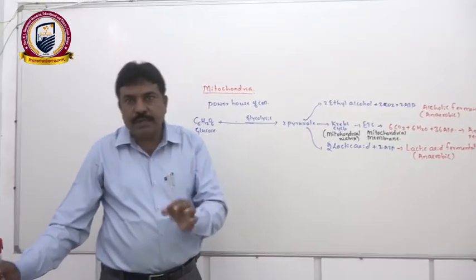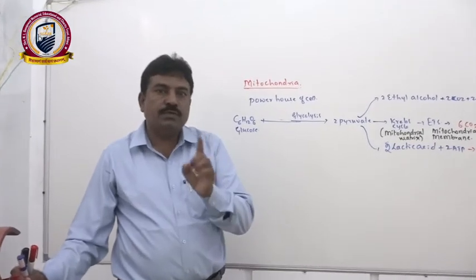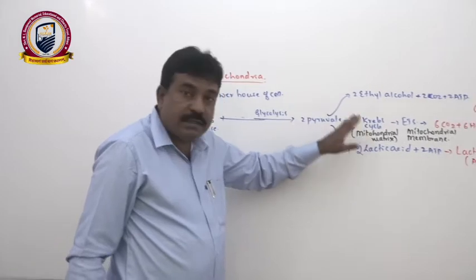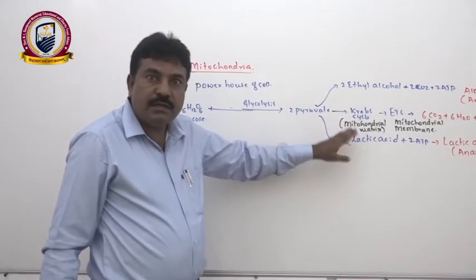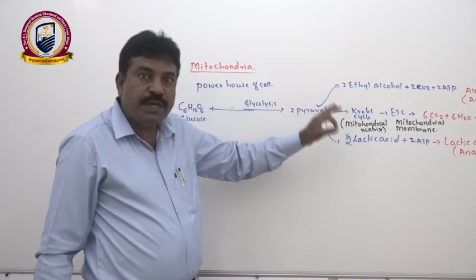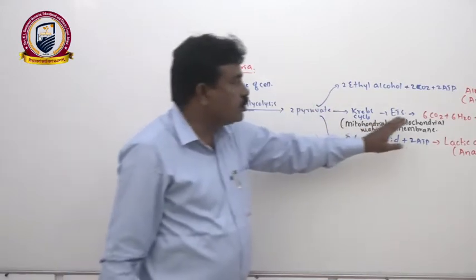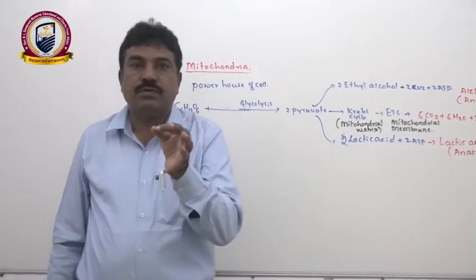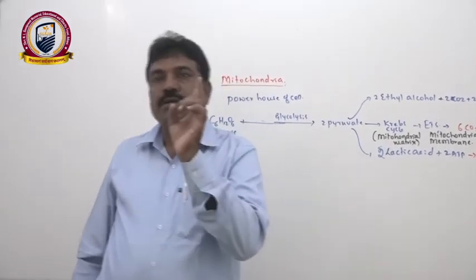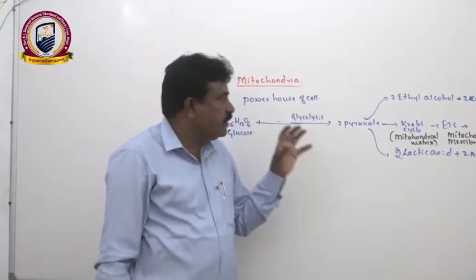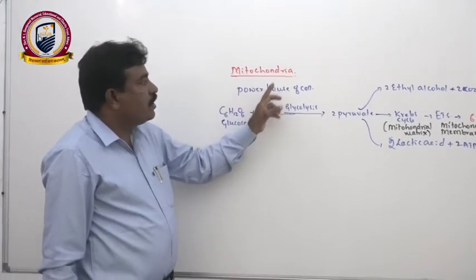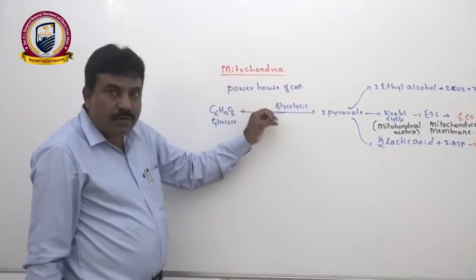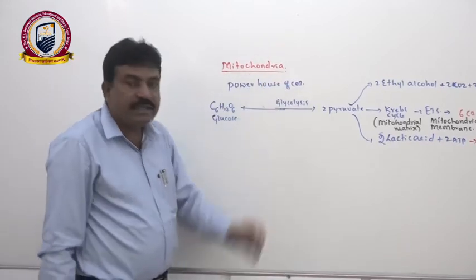They oxidize glucose completely and from a single glucose 36 ATPs are formed. Hence, the mitochondrion is the most important cell organelle. It carries out complete oxidation of food and gives more energy. That means 34 extra ATP molecules are formed from a single glucose molecule. Hence, we always call mitochondria the powerhouse of the cell, where complete oxidation of food takes place and energy is released.